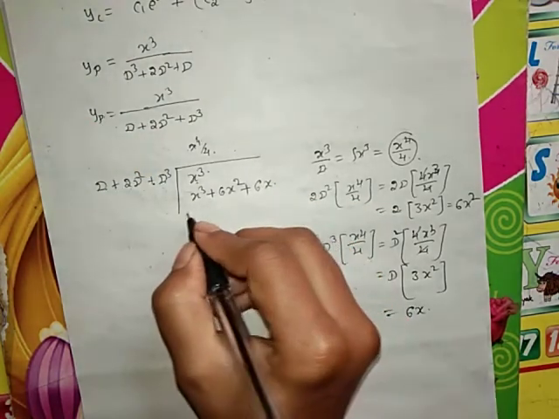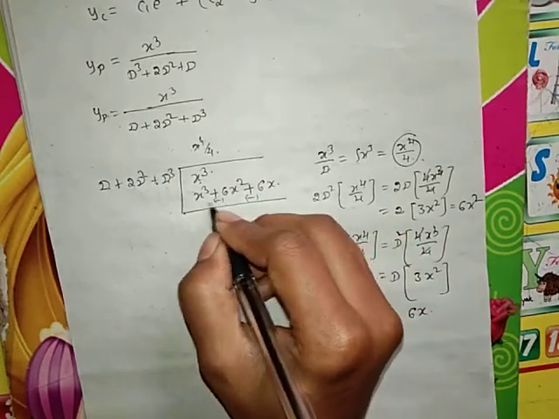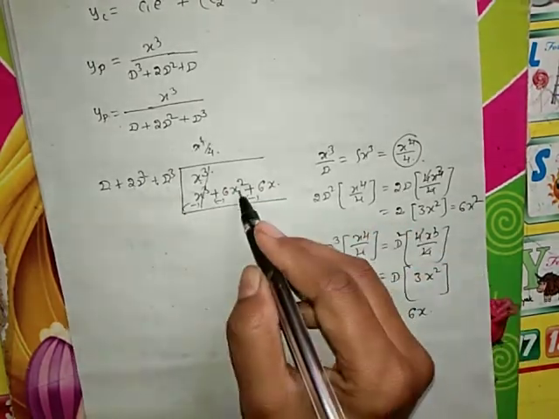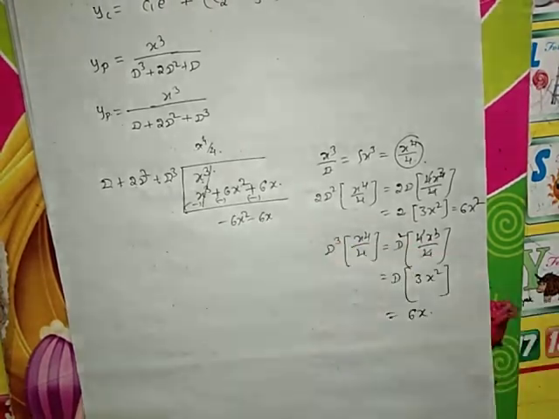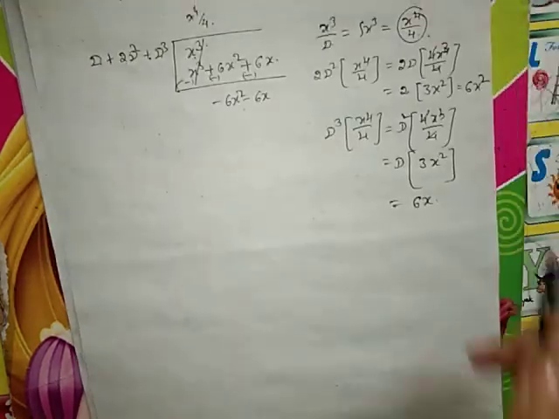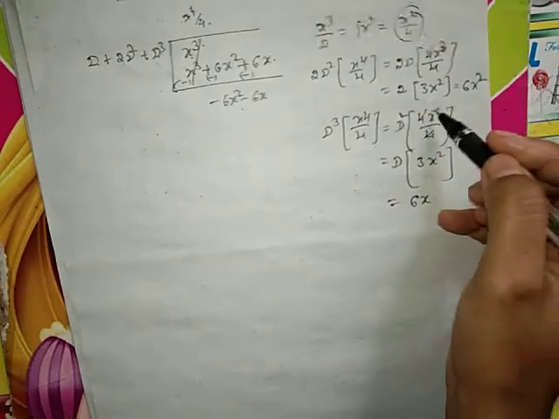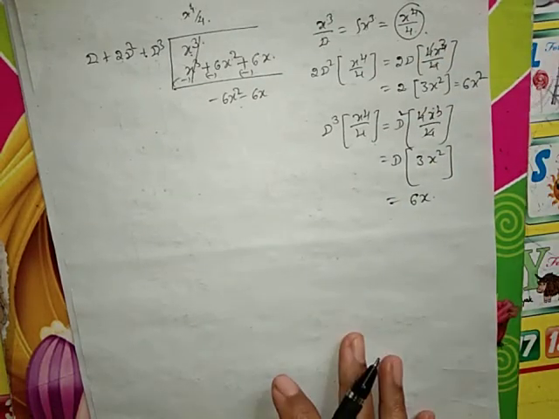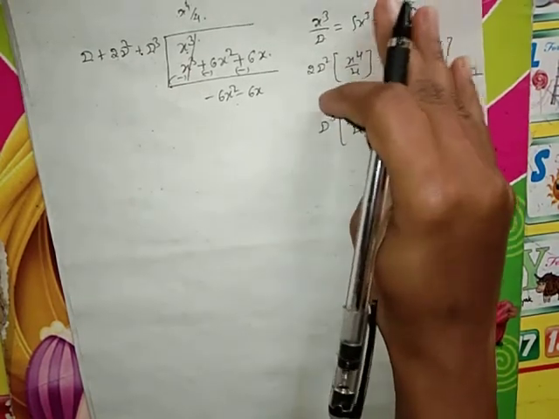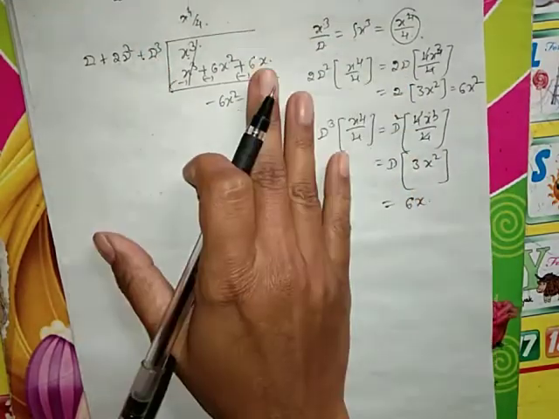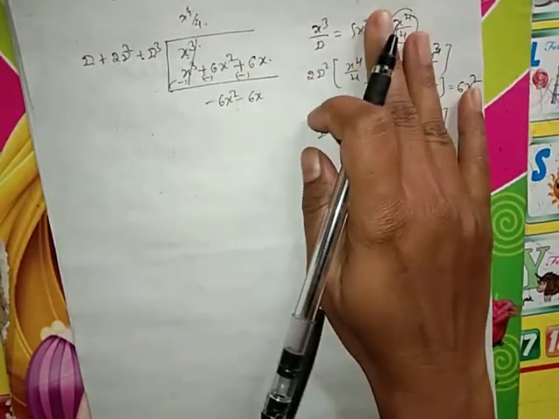Now reverse all the signs. x cube is cancelled. Minus 6x square minus 6x. Again the first term. This entire procedure, there is no need to write down. You can do it as rough work in the exam, or in any exam. No need to write down this part.